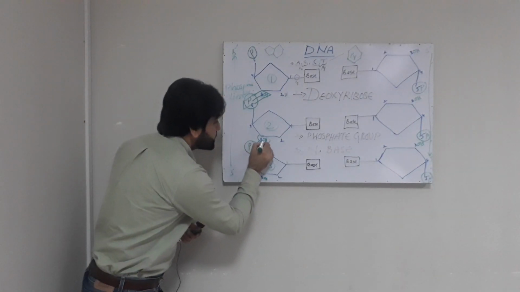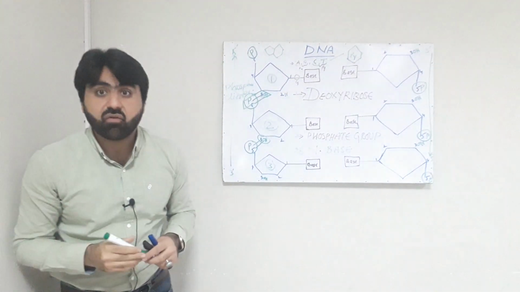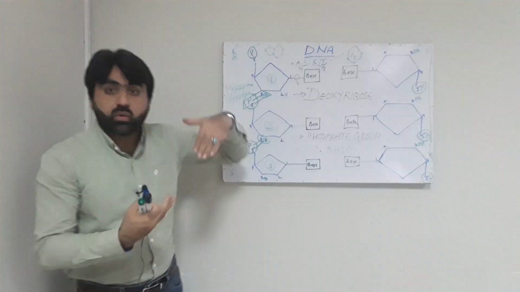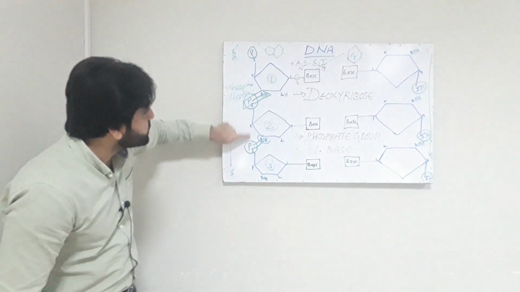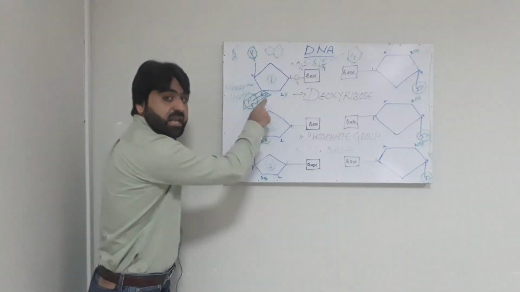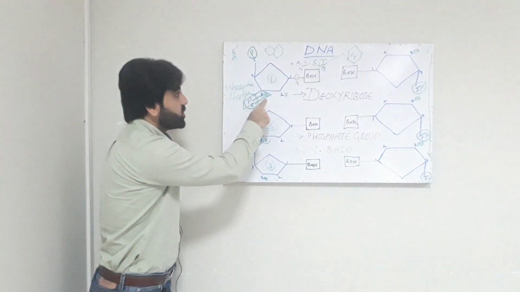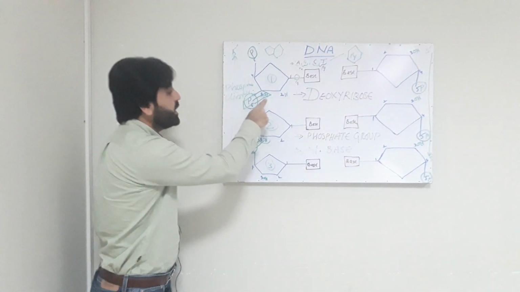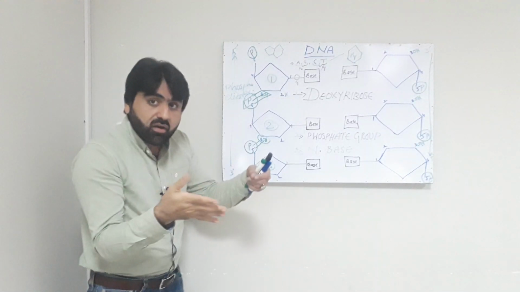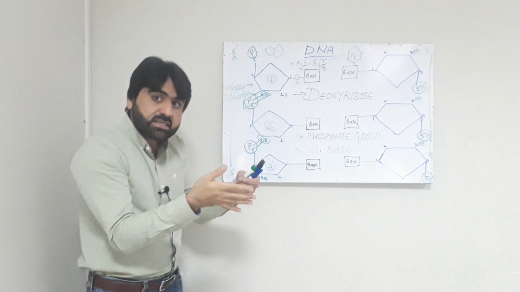So another phosphodiester bond is formed. So these 3 nucleotides are linked with each other through a phosphodiester bond between the hydroxyl group at carbon number 3 of one nucleotide and the phosphate group at carbon number 5 of the adjacent nucleotide.